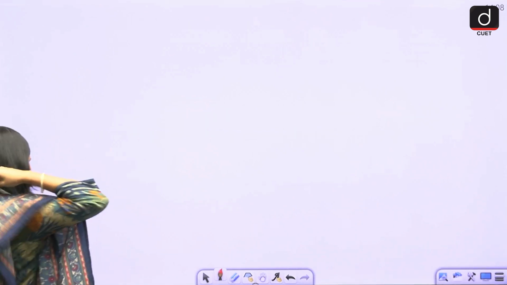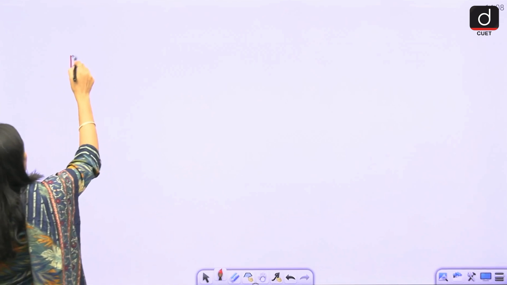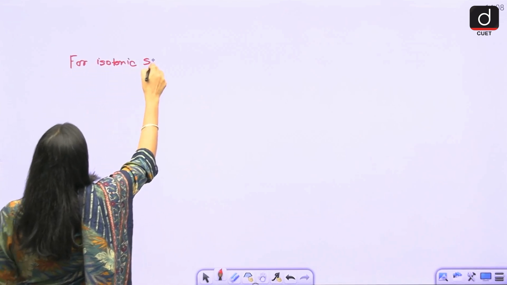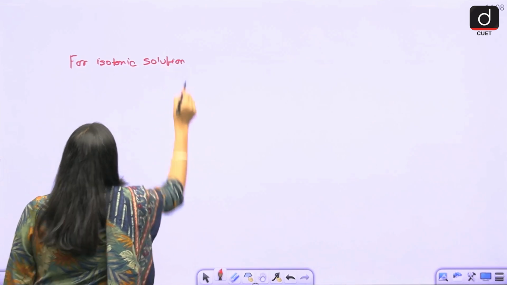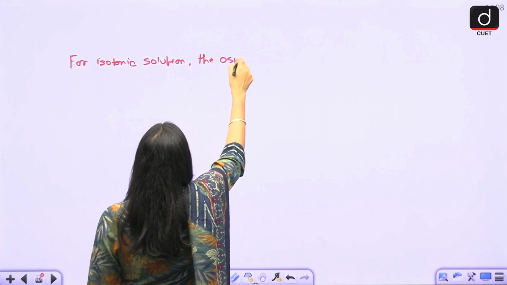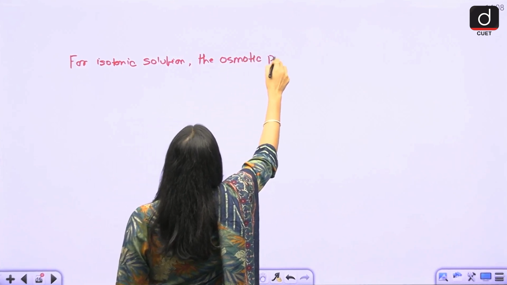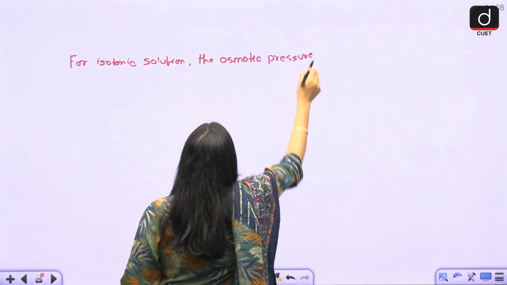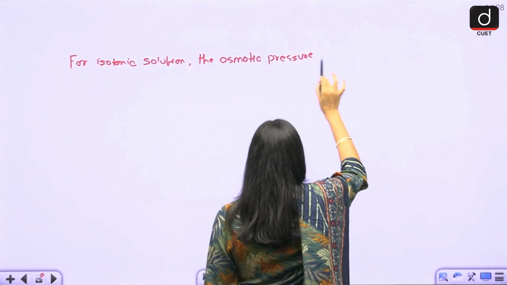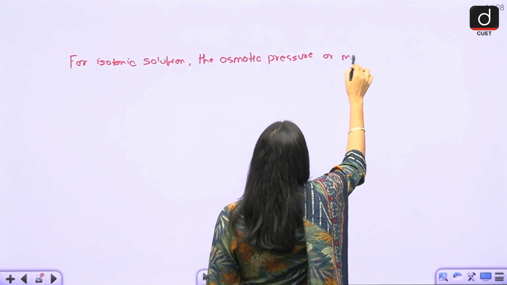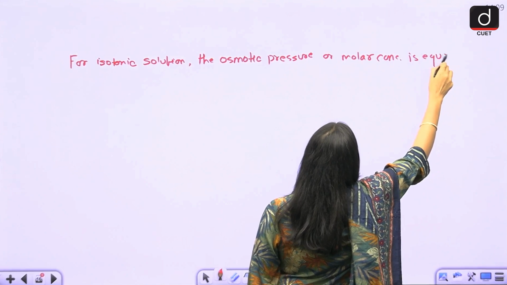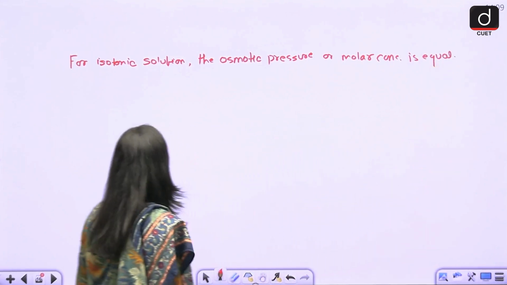First of all, we all know that for isotonic solutions, the osmotic pressure and the molar concentration are equal. What is an isotonic solution?